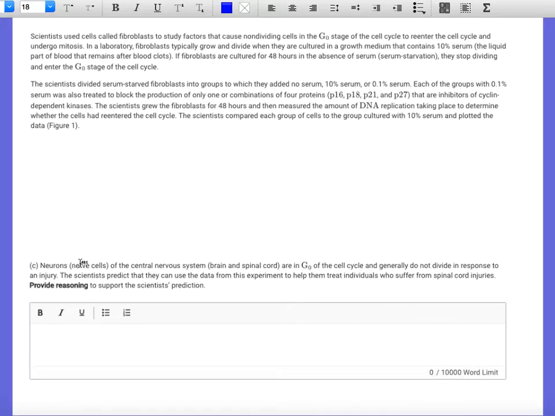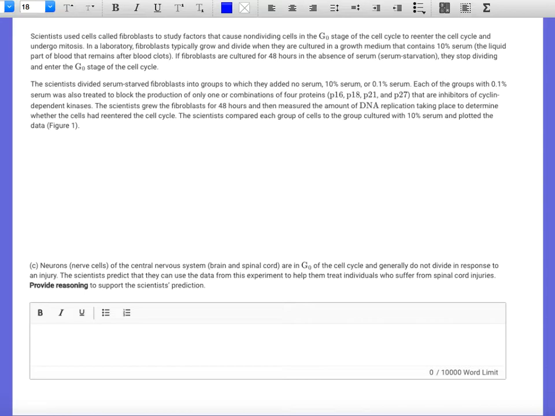So neurons, nerve cells of the central nervous system, brain, and spinal cord are in G0 of the cell cycle and generally do not divide in response to an injury. So the scientists predict that they can use the data from this experiment to help them treat individuals who suffer from spinal cord injuries. Provide reasoning to support the scientists' prediction.